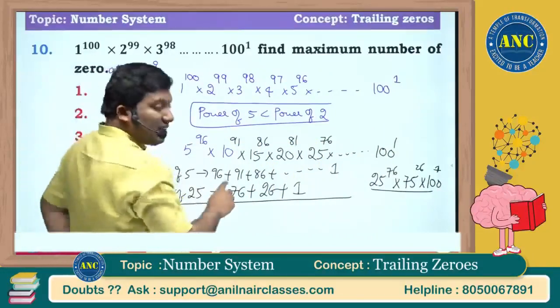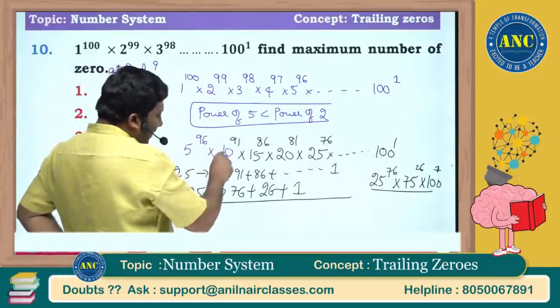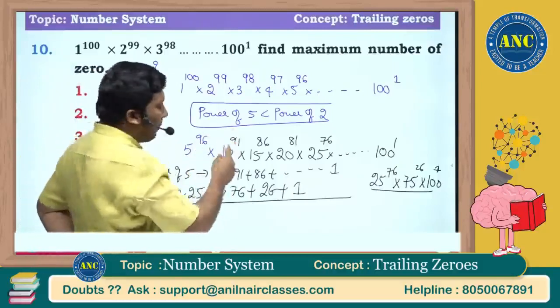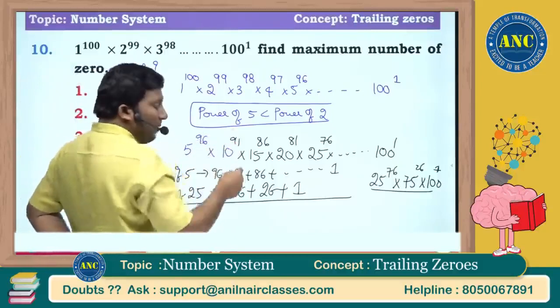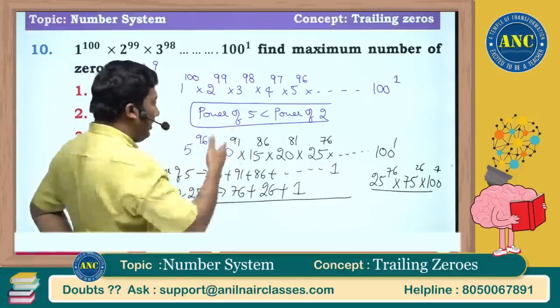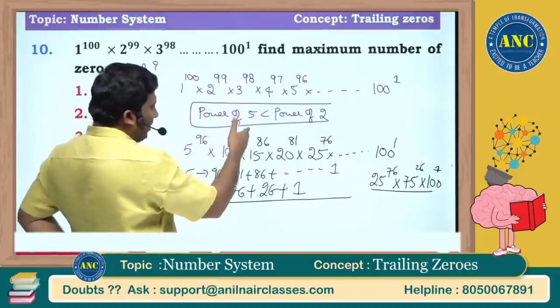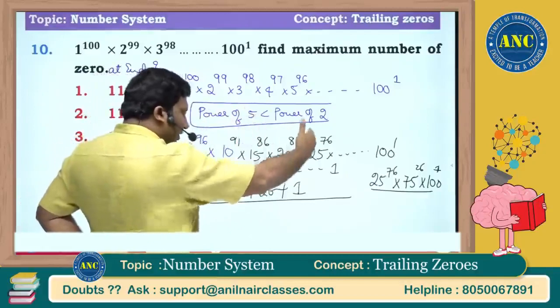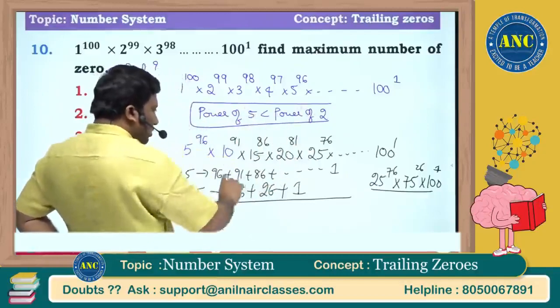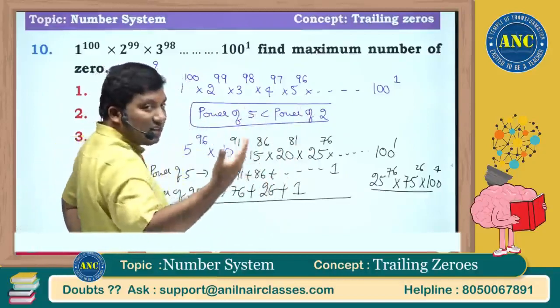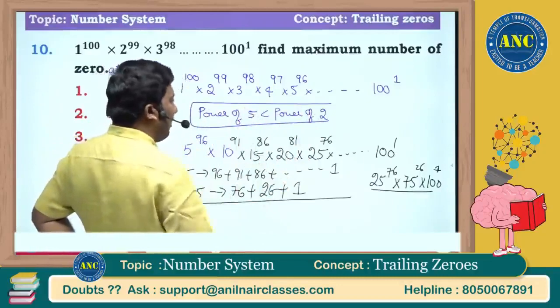5 power 96. Why are we adding? 5 power 96; 10 is 5 into 2, power 91. So 5 power 96 into 5 power 91. 96 plus 91 plus 86. Every number is a multiple of 5, so it will come. But there are certain terms where it will come double.